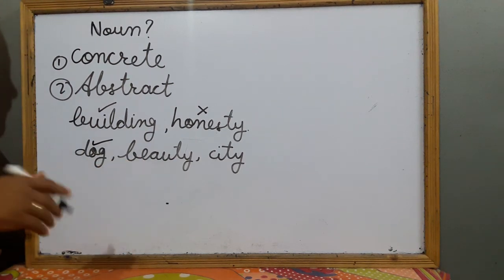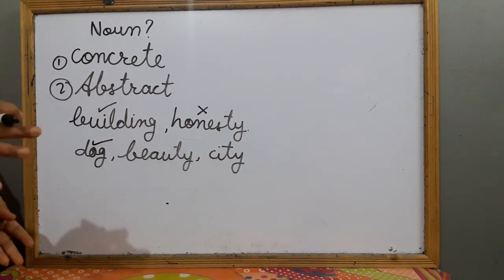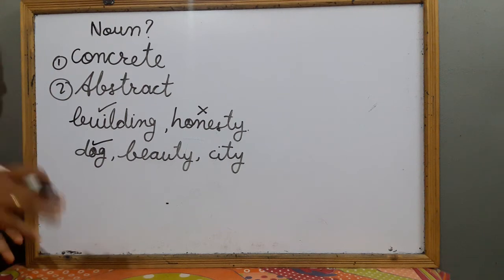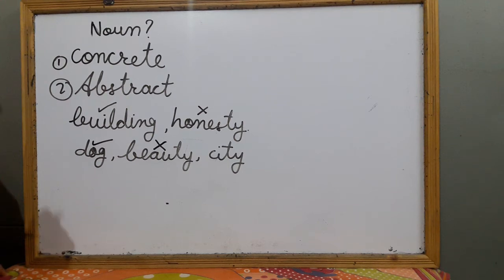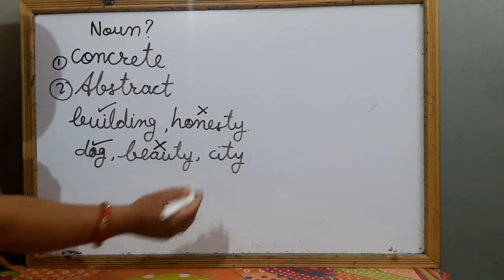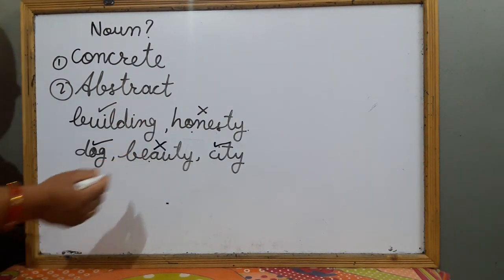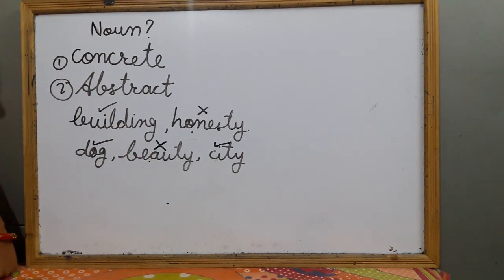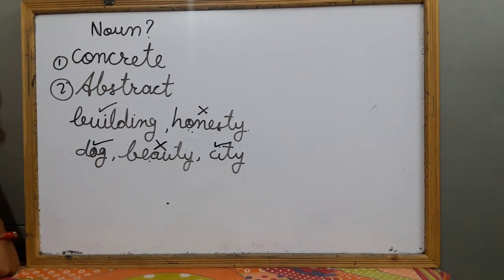Beauty. We can't touch the beauty, we can only feel this. We can say the beauty of the rose attracted me, but we can touch the rose, we can't touch the beauty of the rose. That's why beauty is also untouchable, it can only be felt. City, yes, of course, we can see the city around us. So beauty and honesty, we can't touch, we can only feel. These two nouns are actually abstract nouns, and building, dog, city are the examples of concrete noun.